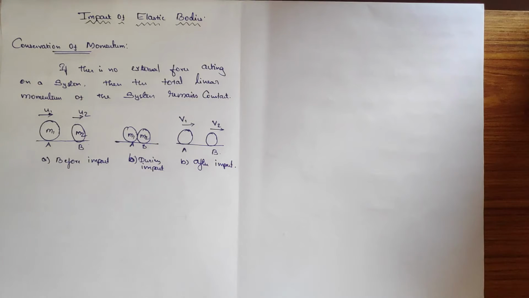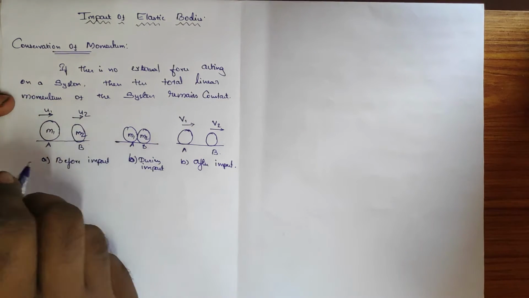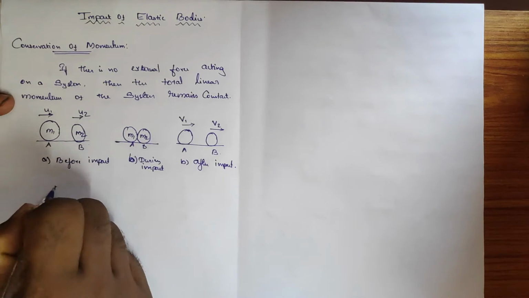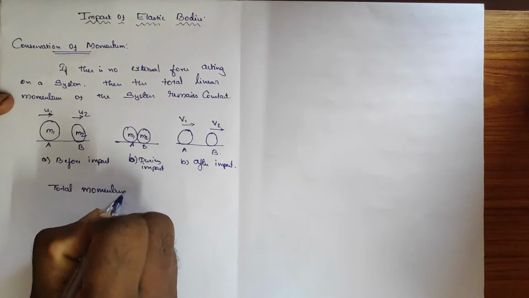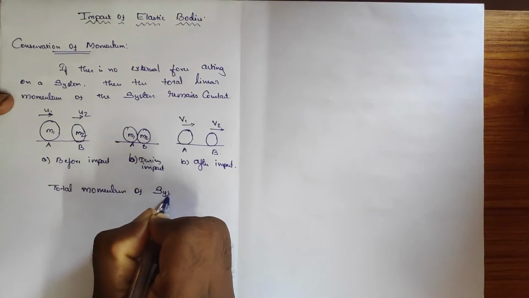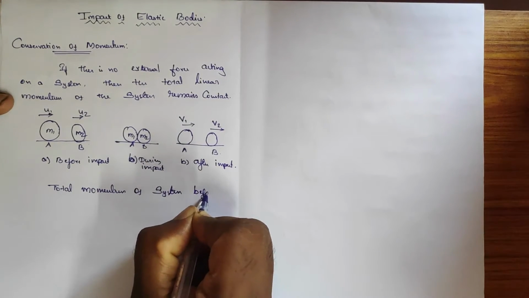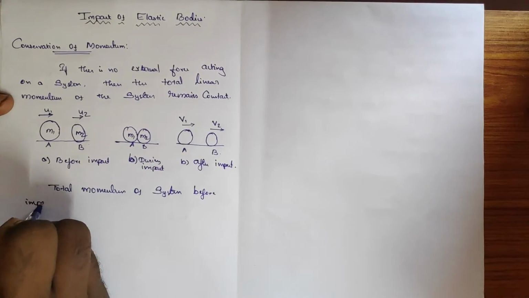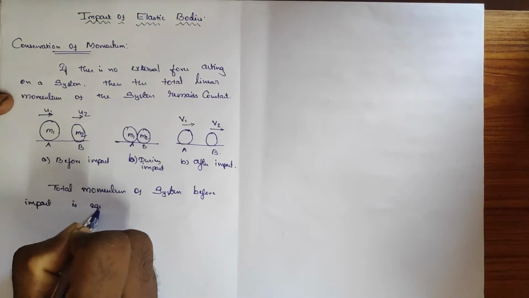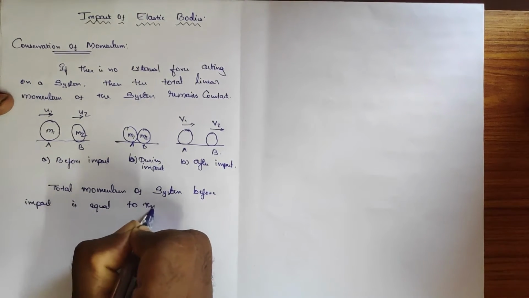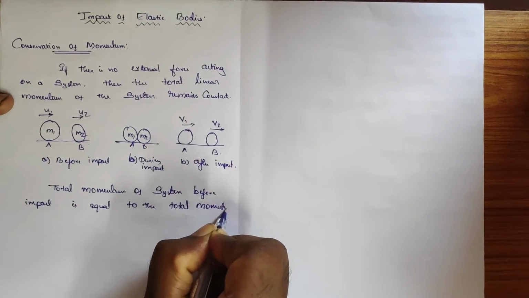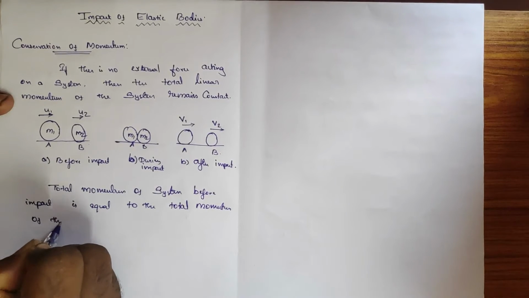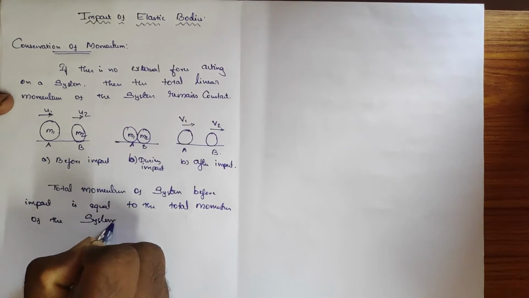Okay, so if I apply the conservation of momentum here, I can say total momentum of the system before impact is equal to total momentum of the system after impact.